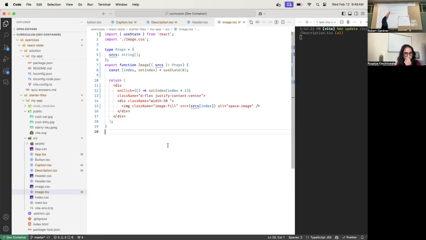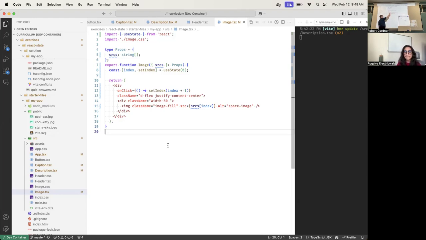So now the variable index has the value 0, whatever's in cache, not 1, not yet. And setIndex has the value of the state setter function that was returned. So line 8 is pretty much restructuring: index is equal to the first element returned by useState, and setIndex is equal to the second element.